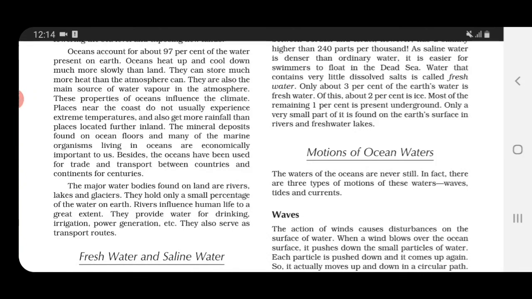If you remember that people in the early times used to live near rivers, river valleys. Why? Because getting water was easier for them. This water, children, is used for drinking purpose, for irrigation purpose, for power generation and many other things.